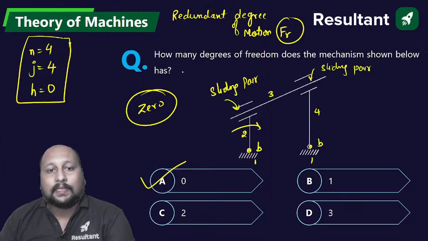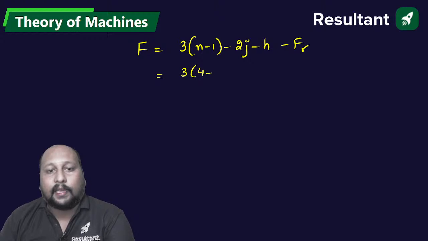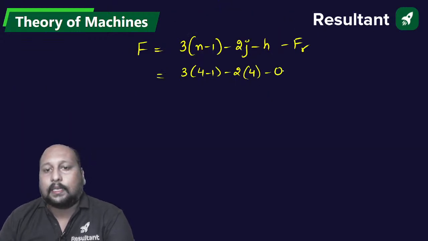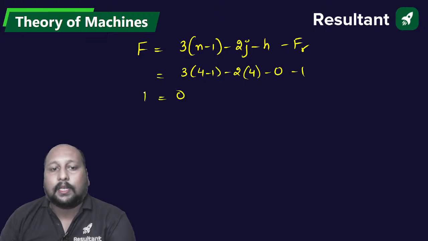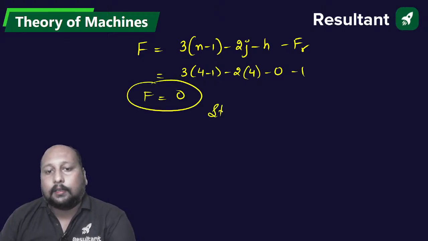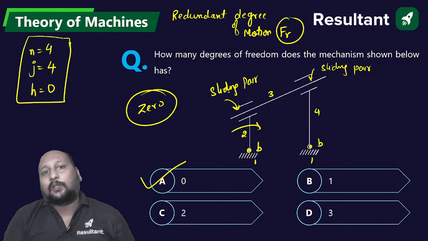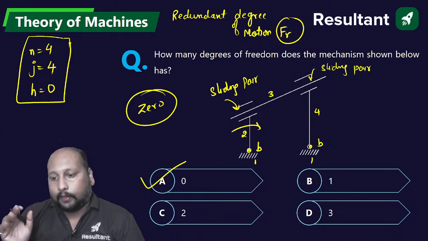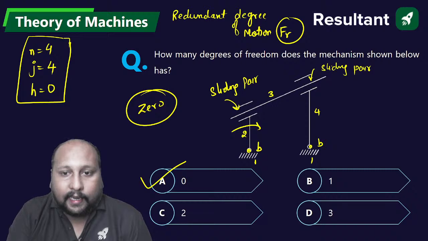So here if you place 3 into 4 minus 1 minus 2 into 4 minus 0 minus 1, solve it, you'll be getting 0. This is an example of a structure. This is a special case basically where you are not able to transmit the force from one input link to output link. Very good. Next question.